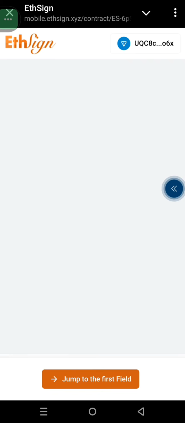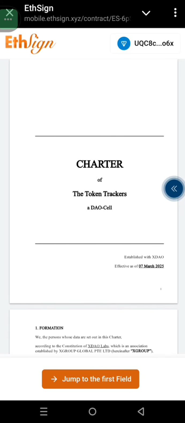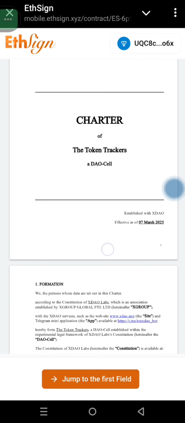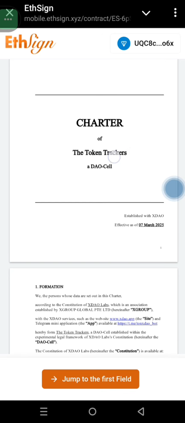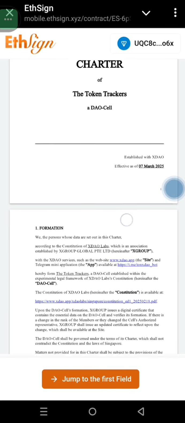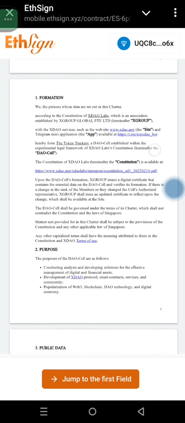It's going to load like this and bring you back to the page where you were actually working. So you can now see the charter of The Token Trackers. This is the name of my DAO now. You can see it. So you can now read this information.